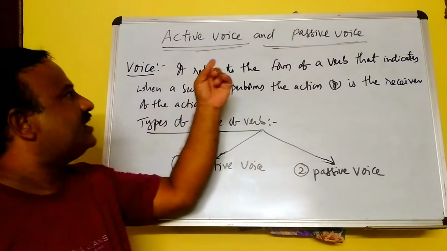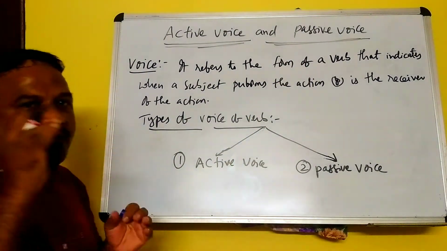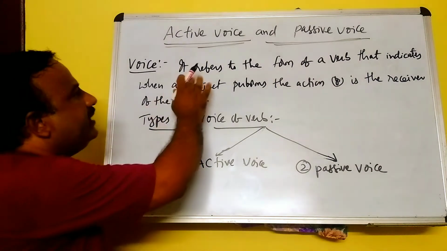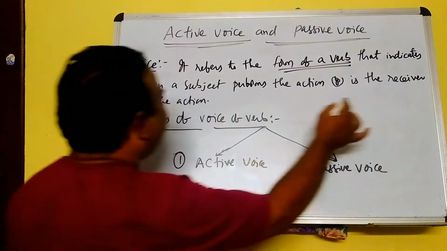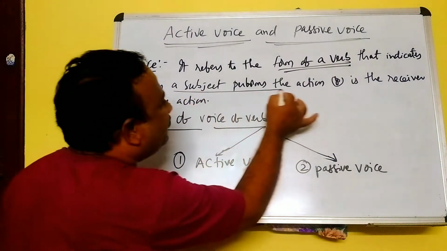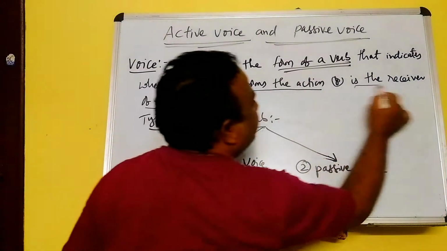Now the topic is active voice and passive voice. Okay, actually what is voice? Here it refers to the form of the verb that indicates when the subject performs the action or is the receiver of the action.